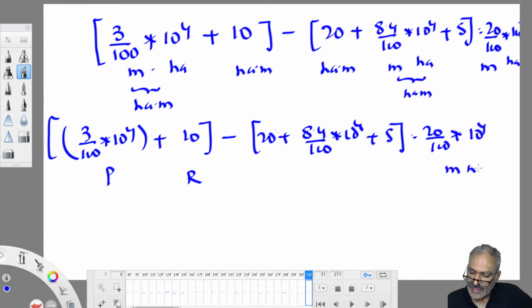So meter into hectares gives hectometer. This is P, this is R, this is O, this is E, this is S, this is delta S. All substituted.